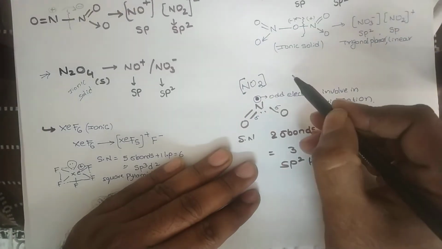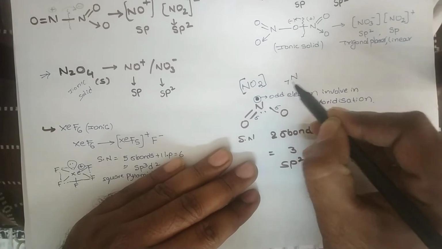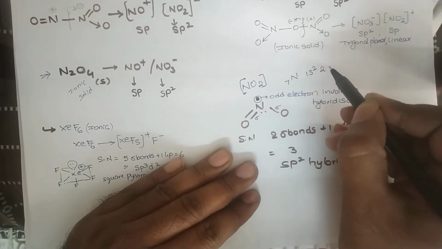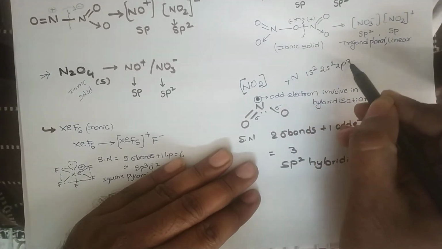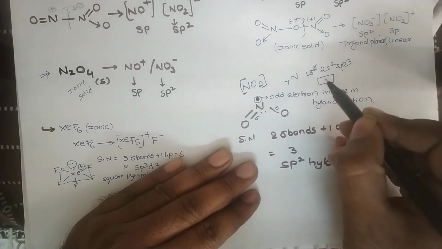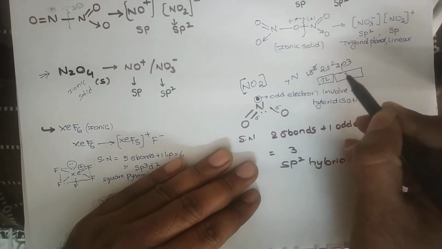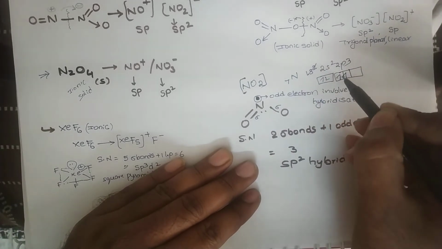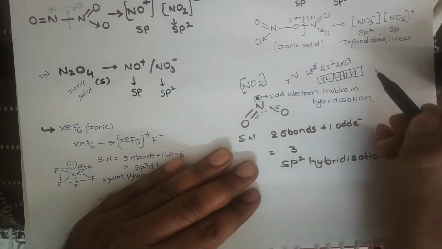In this NO2 molecule, nitrogen has atomic number 7, so 1s2, 2s2, 2p3. The 1s2 does not come under valency. Come to the outermost electron configuration, that is 2s2 and 2p3. It has 3 unpaired electrons.